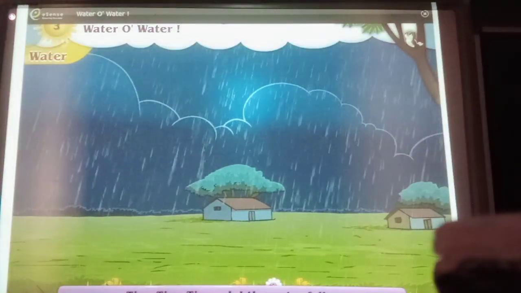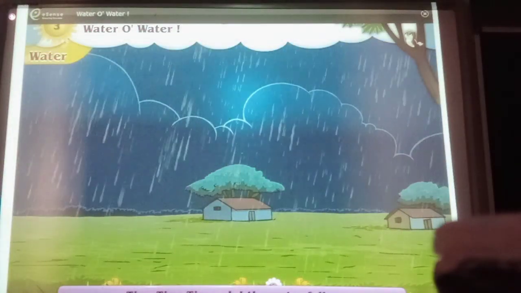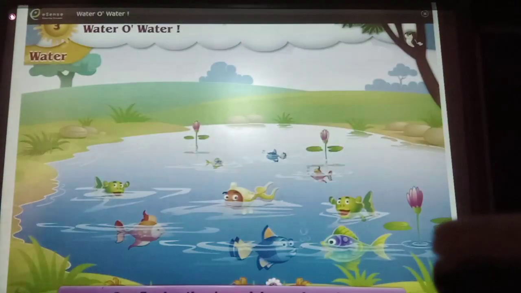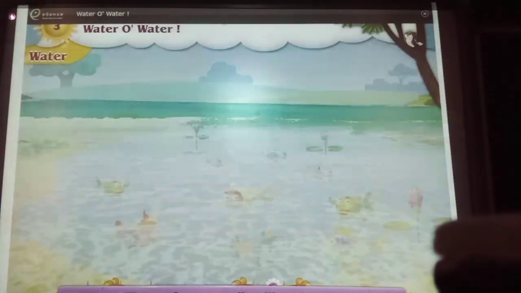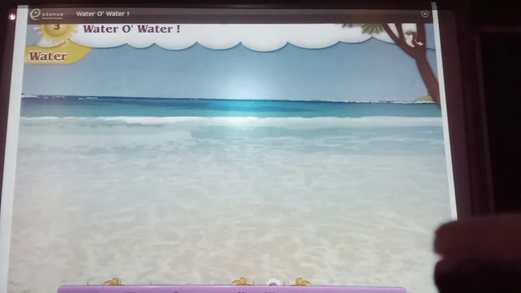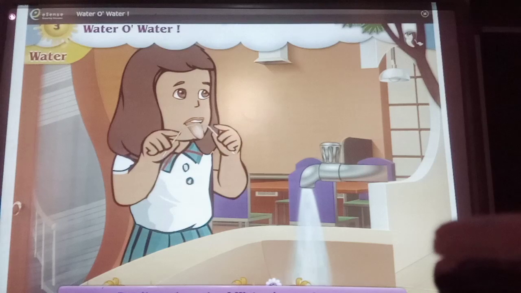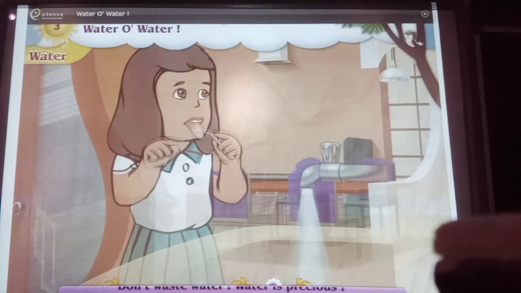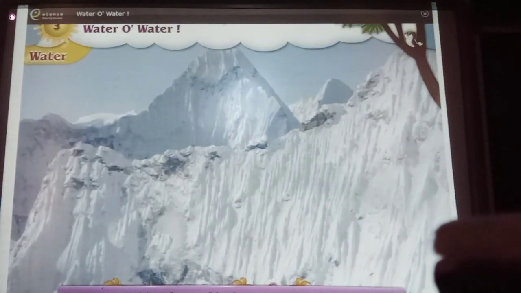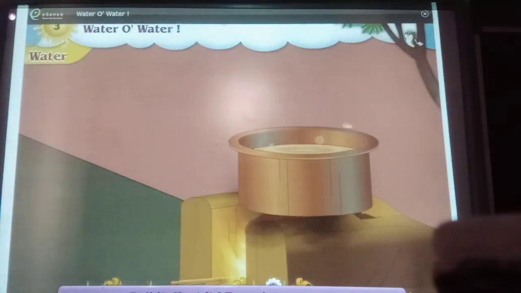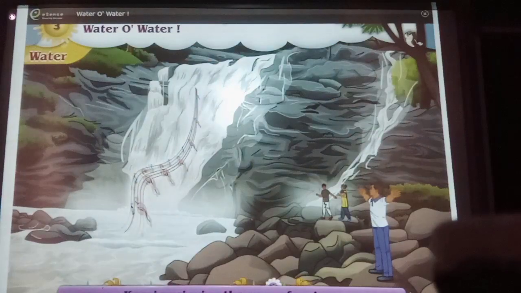Tip, tip, tip. Oh, the waterfalls, overflowing the rivers, lakes and ponds. Waves of ocean, carried like a horse. Don't waste water. Water is precious. Taking form of icebergs on hilltops. Boil it, heat it, turns into vapor. Keep singing the song of spring.